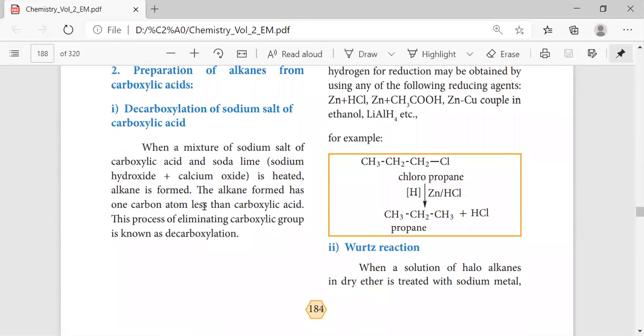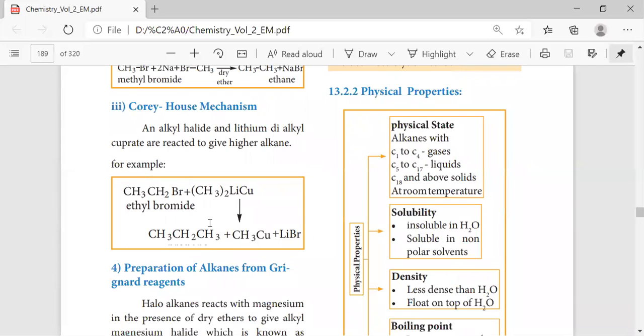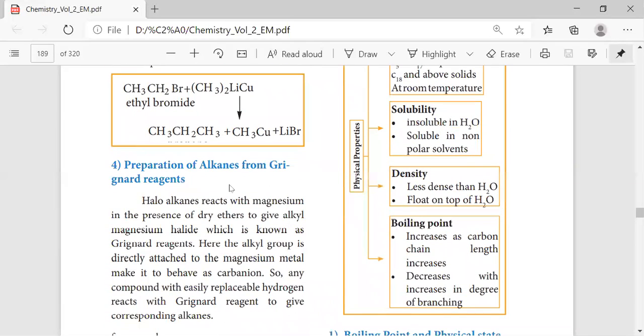This comes under the acidic. See here what happens. We have to take the alkyl halide and then treat it with lithium dialkyl cuprate. Cu refers to cuprate, that is the copper group. Here it leads to the formation of the alkane, with the removal of lithium bromide and methyl cuprate.